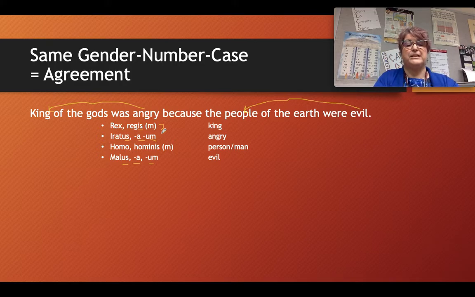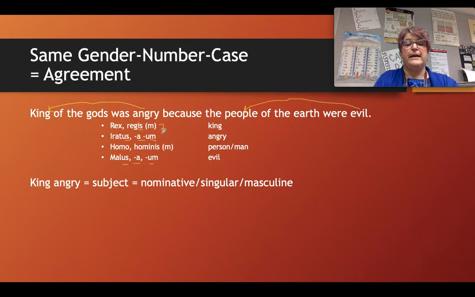King is the subject of the sentence, and therefore it must be in the nominative case. And because it is singular and masculine, I have to make sure that my adjective iratus is also nominative singular and masculine. Can you write that pair of words into Latin correctly?